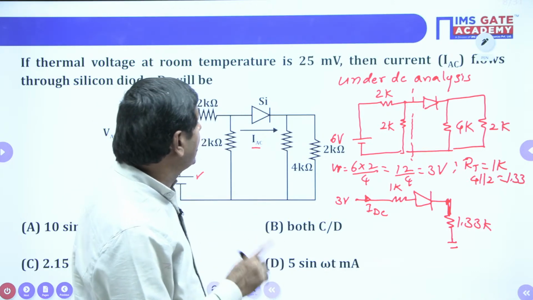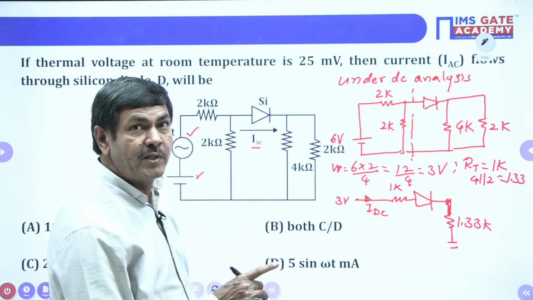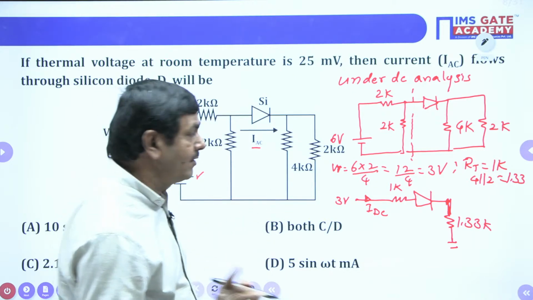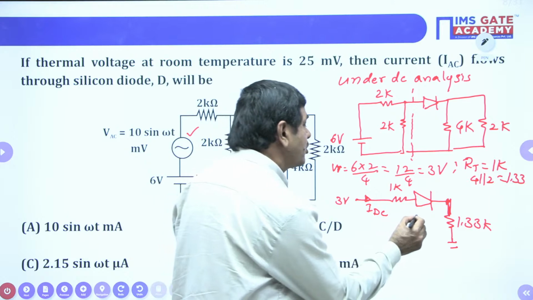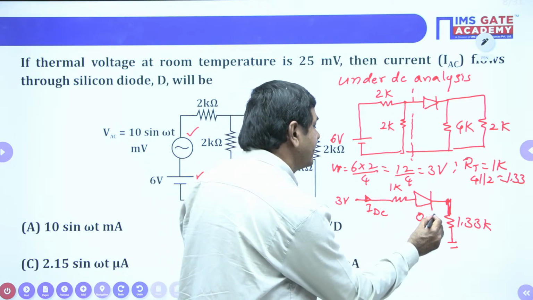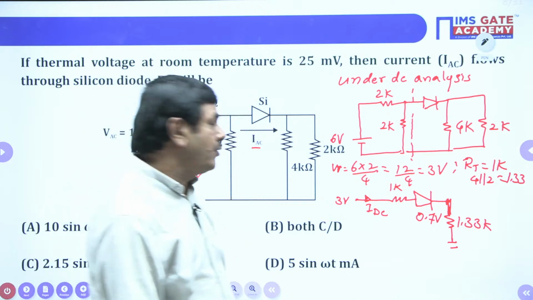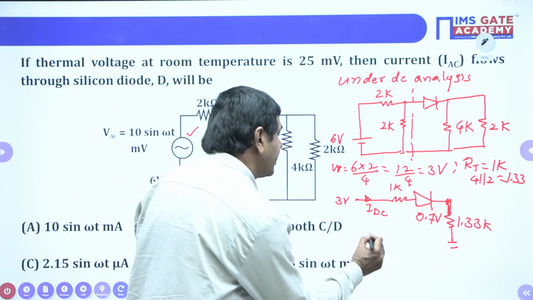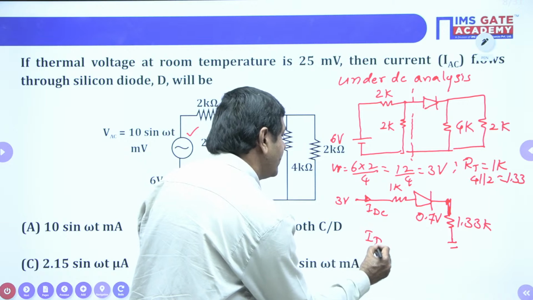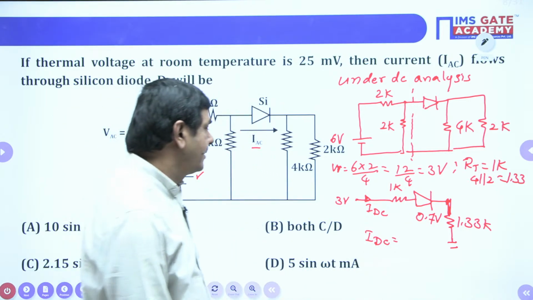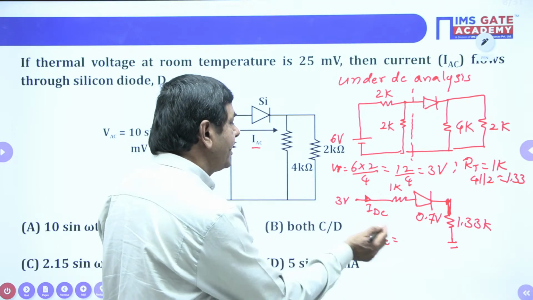But the diode should not be considered ideal here. In the problem it is not specified anywhere that the diode is ideal, so the voltage across this diode is to be taken as 0.7 volts. Then you try to calculate what amount of the DC component of current is passing in the network. That current we can find as voltage by total resistance.